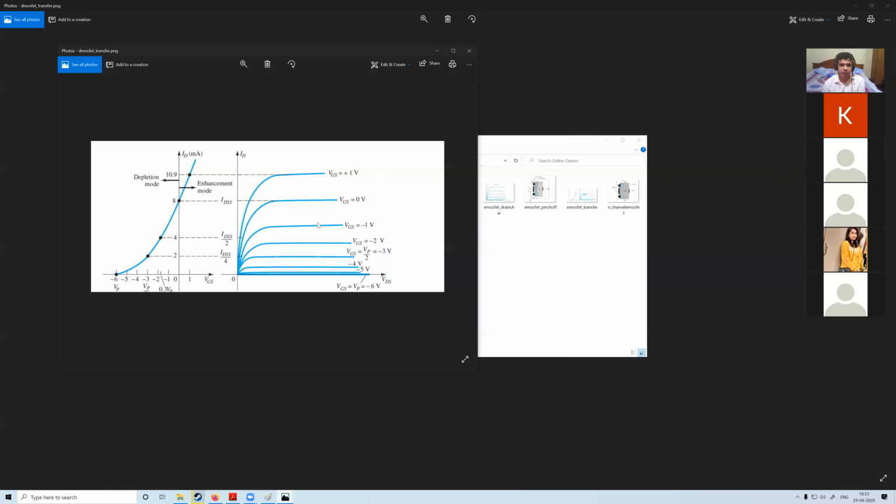Explain this curve. This one I have explained, these ones I have explained. And when this is VGS off, this minus VP, this is totally shut off. Why is it more? Why is this ID more than IDSS when VGS is positive, plus 1 volt? Tell me.